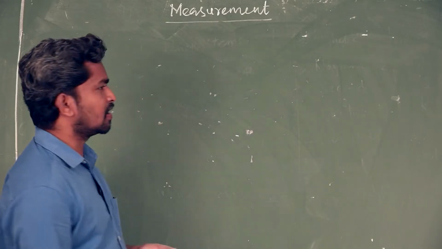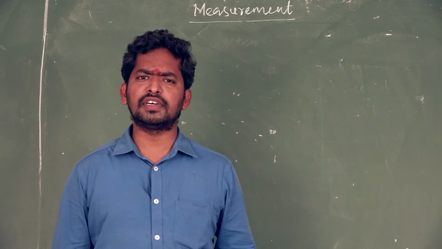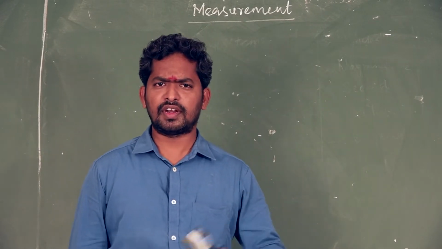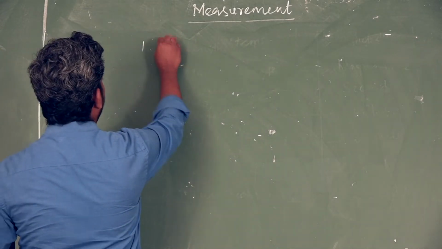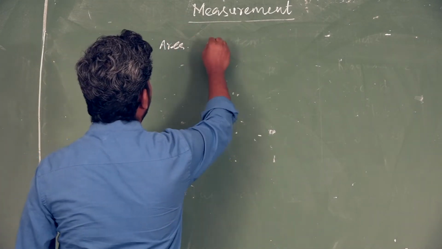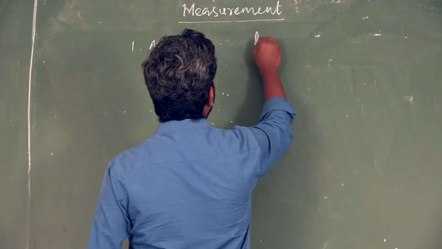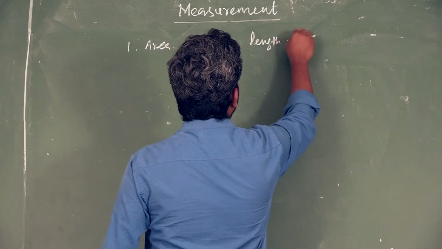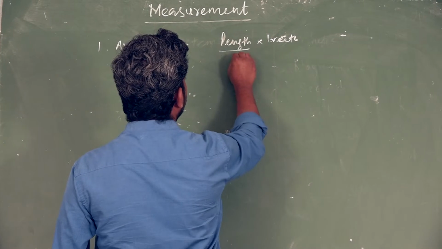What do you mean by derived quantity? A quantity that can be derived from the fundamental quantities is called a derived quantity. See, first one is area. For example, what is the expression of area, which means the formula? Length into breadth, the general formula. So what is the unit of length? Meter.